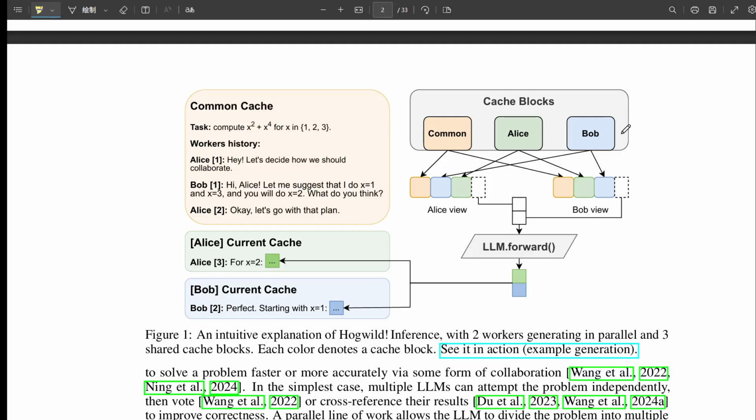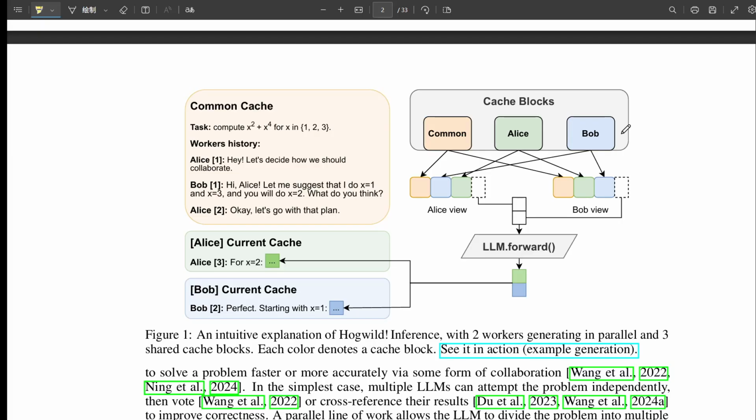So smarter collaboration leads to better answers for the same thinking budget. That's the idea. And accuracy generally went up as they added more workers, going from 1 to 2, 3, or 4 workers, showing clear benefits over the single worker or baselines. It shows the parallel collaboration is genuinely helping.